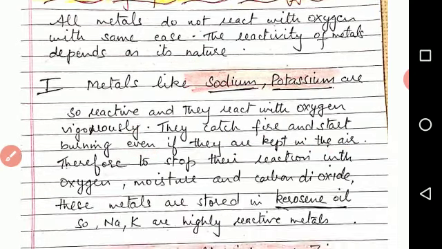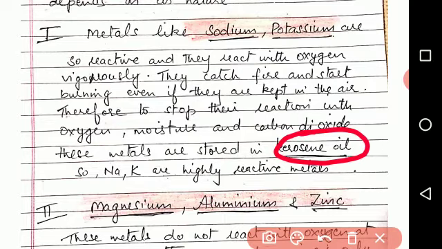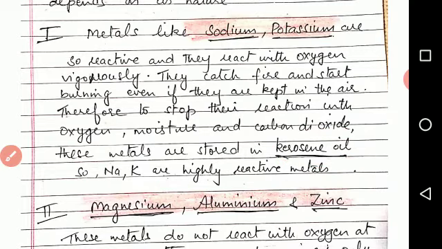Simply if these metals, sodium and potassium, are exposed to air, they start burning. In order to stop the reaction with oxygen, moisture and carbon dioxide, these metals are stored in kerosene oil so that they may not react. So we conclude that sodium and potassium are highly reactive metals.